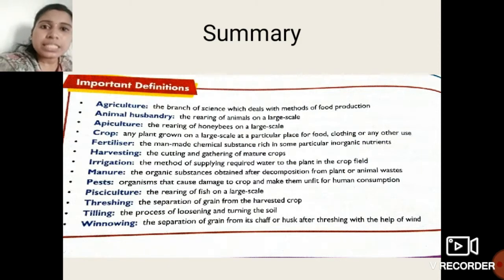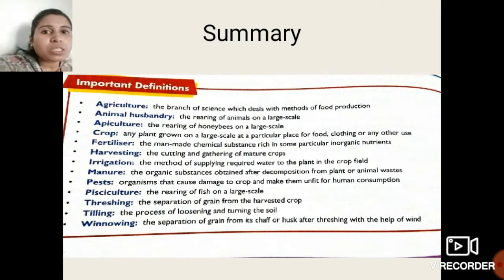Pests are the organisms which cause damage to the crop and make it unfit for human consumption. So we cannot consume that crop because it is damaged by the pest. Pisciculture is the rearing of fish on a large scale. Threshing is the separation of grain from the harvested crop.